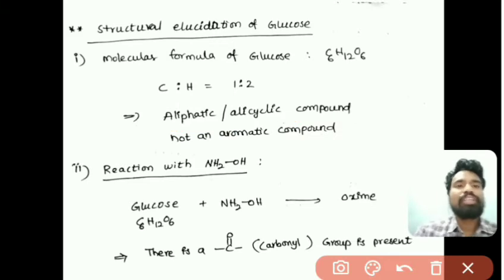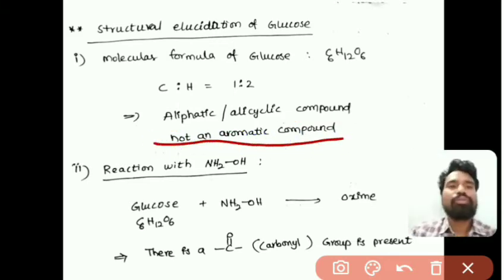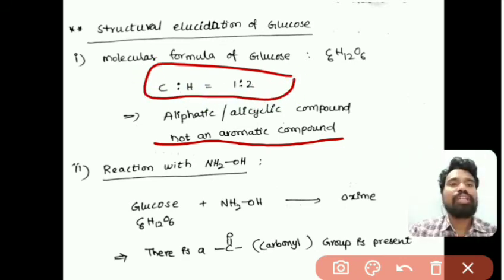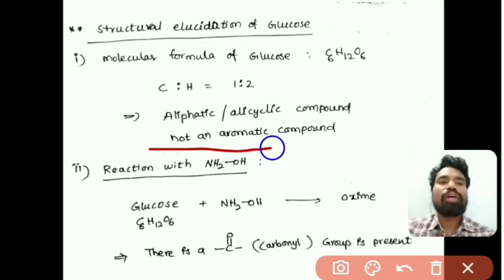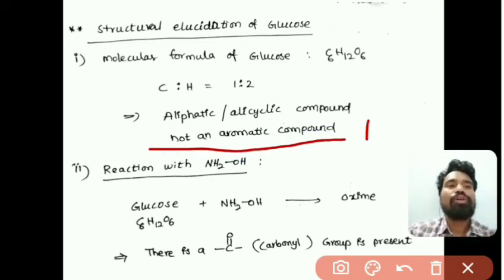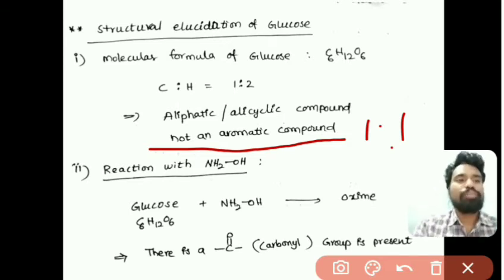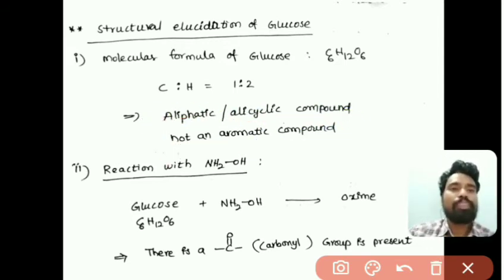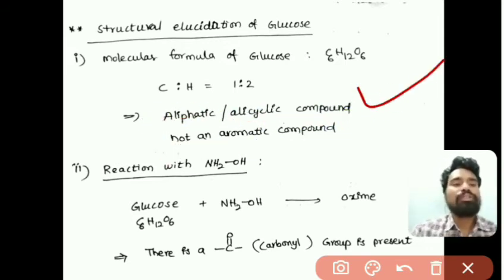But it is not an aromatic compound. So based on this ratio, the glucose molecule is an aliphatic or alicyclic compound. If the ratio of carbon and hydrogen is 1:1, then the compound would be aromatic. Here we do not observe that ratio, that's why it is not an aromatic compound. This is the first thing.